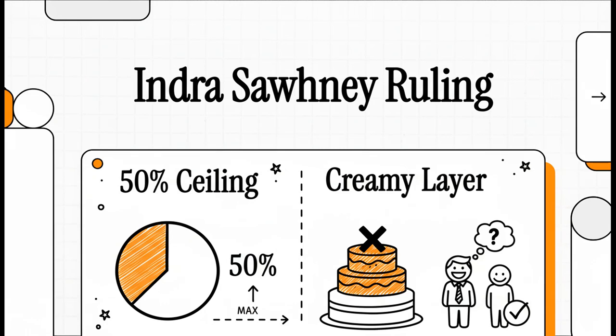Welcome to The Explainer, where we break down complex topics using the original source material. Today, we're diving into a single legal case that has, for over 3 decades, completely shaped India's affirmative action policies.